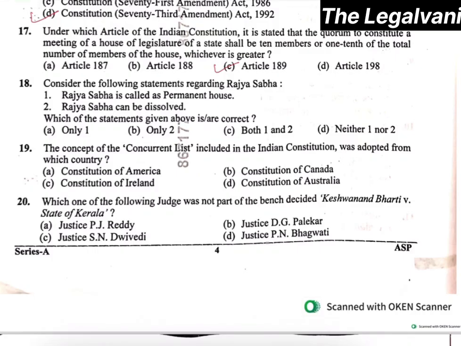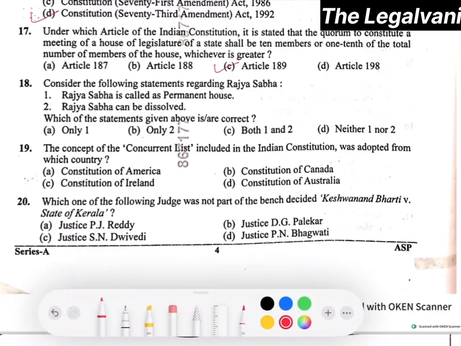Consider the following statements regarding Rajya Sabha. First, Rajya Sabha is called a permanent house. Second, Rajya Sabha can be dissolved. Here the right answer will be only statement number 1 is correct.